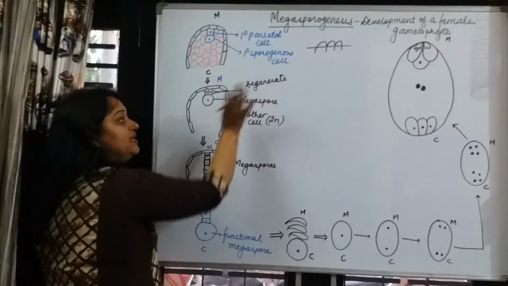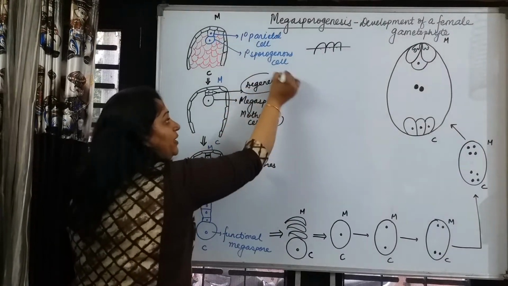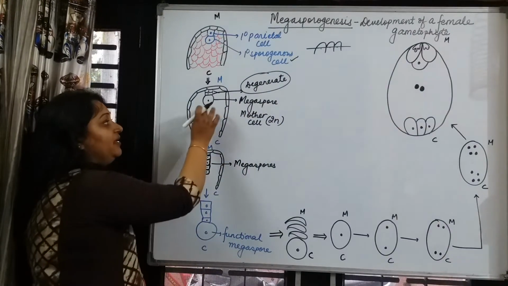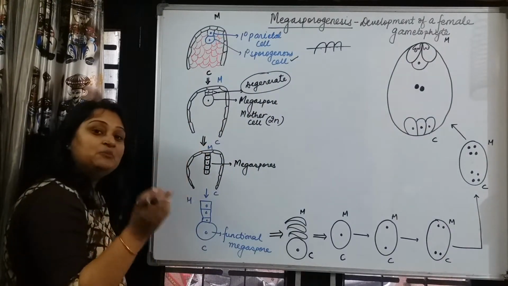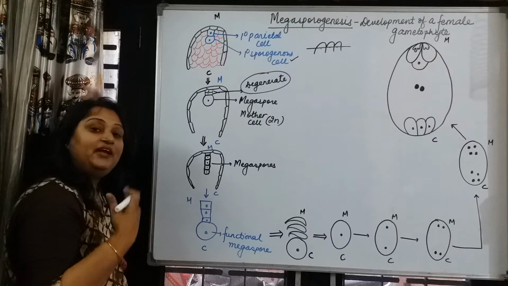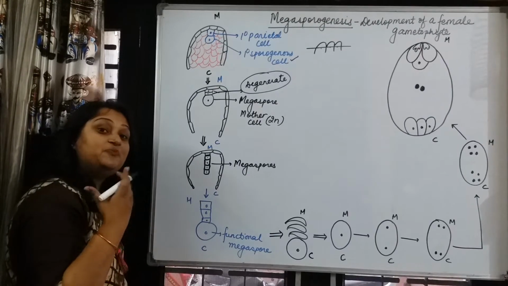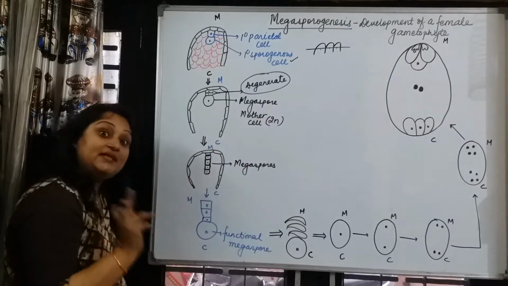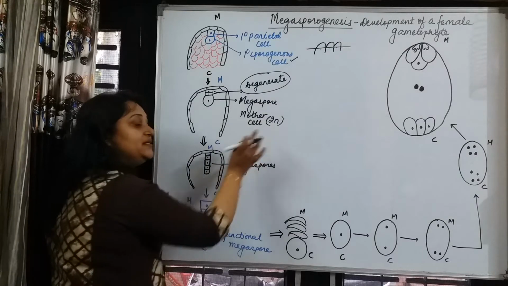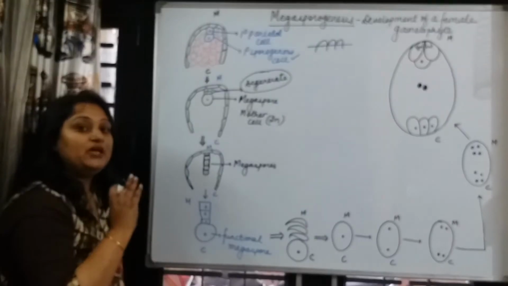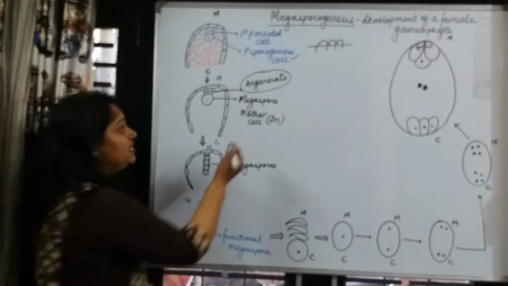Immediately when these degenerate, the primary sporogenous cell becomes bigger in size and starts behaving like a megaspore mother cell. The megaspore mother cell is the cell from which the megaspore is to be given rise.